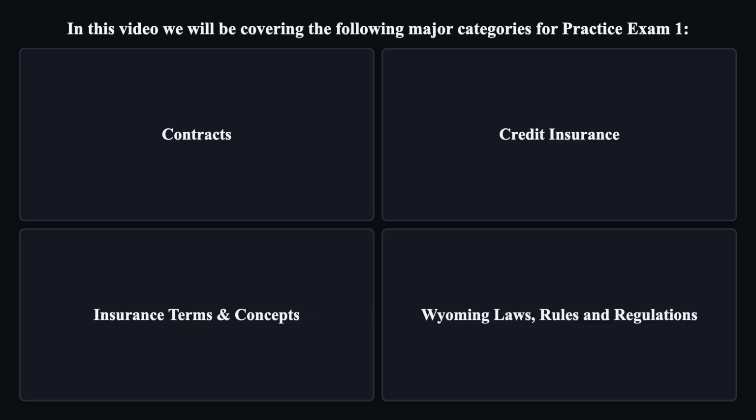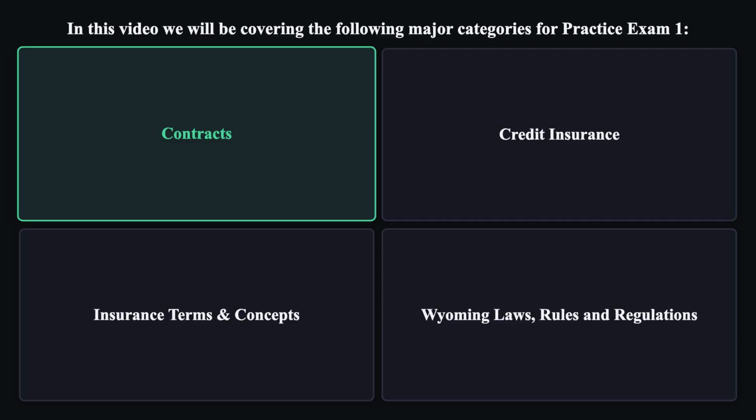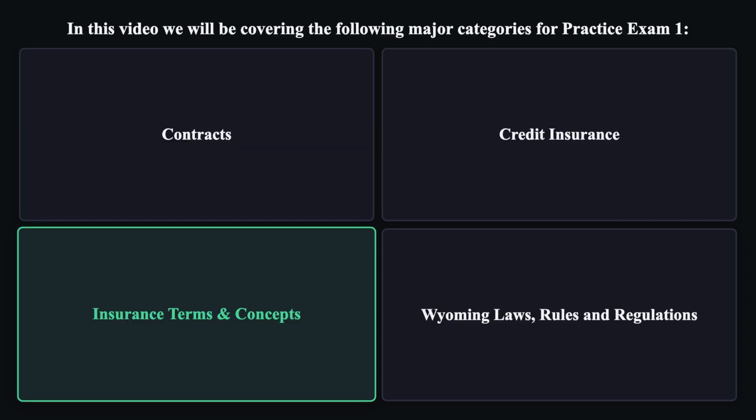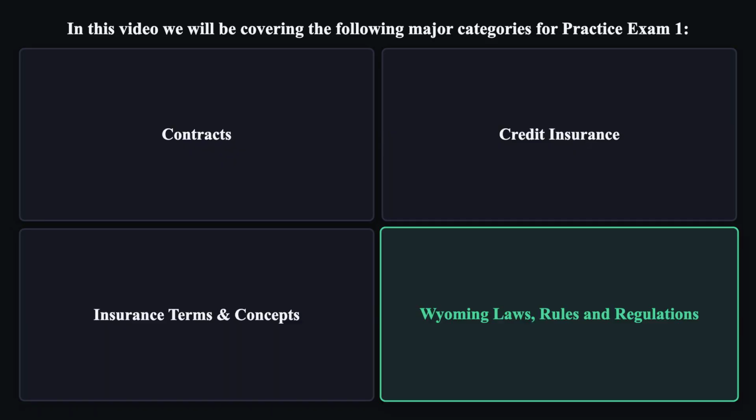In this video, we will be covering the following major categories for Practice Exam 1. Contracts. Credit insurance. Insurance terms and concepts. Wyoming laws, rules, and regulations. Let's walk through the format. I'll read each question and its choices.